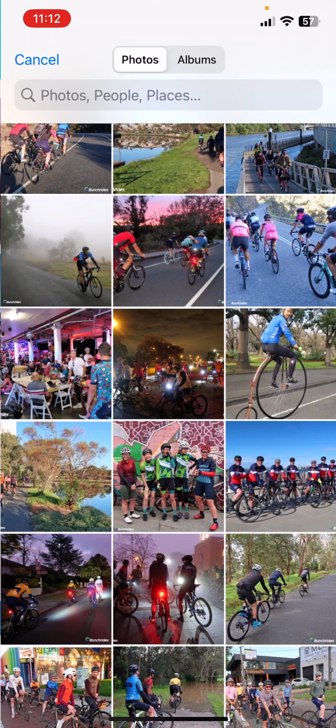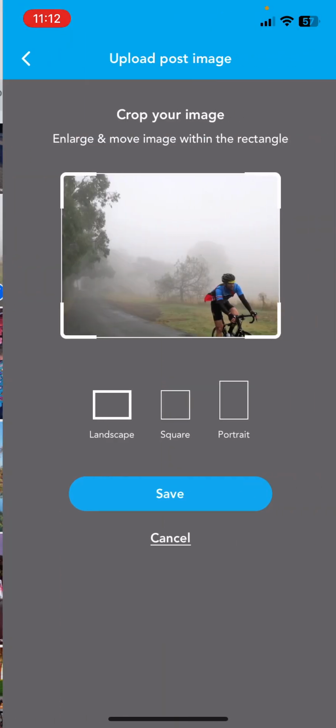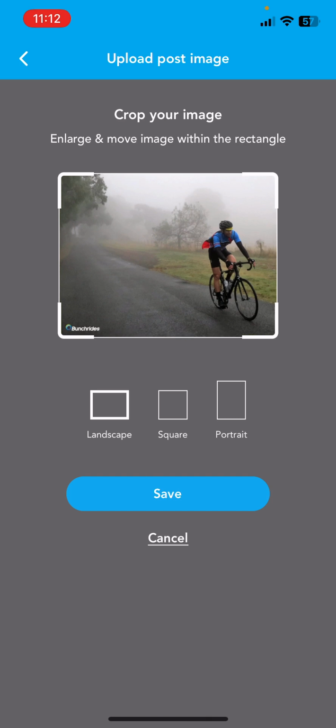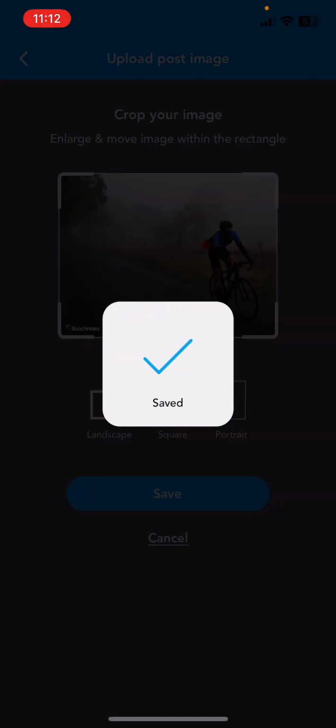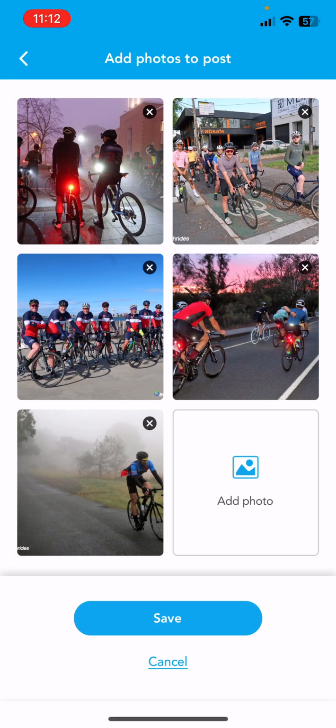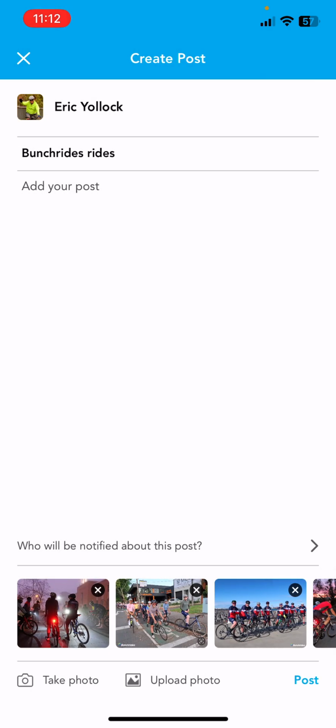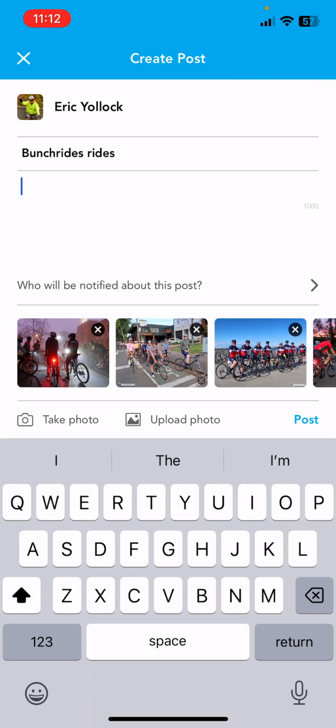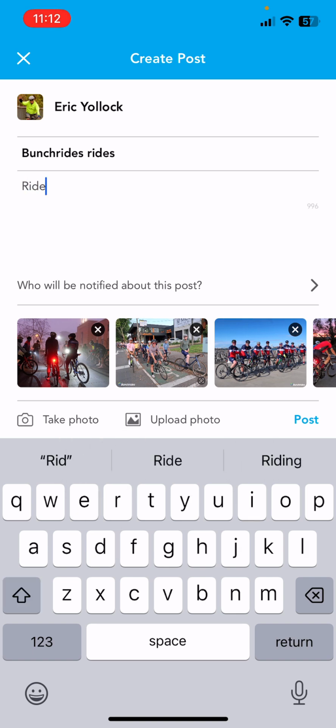Choose one more, just do one last one. This one here, okay. And I quite like this one. It's a misty morning when we rode, going back a few years now, so I'm going to save that one. So now all the photos are here, and you can keep adding photos, we don't limit how many photos you can add. Save, and then I can add some text. Yep, just rides past few years. Actually, a few of these predate COVID.